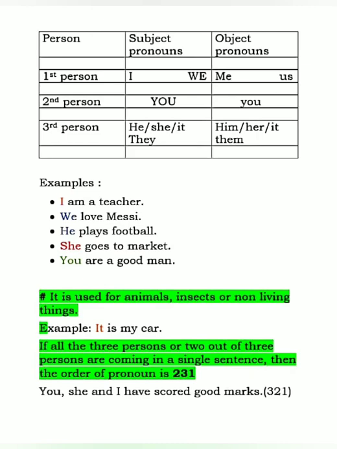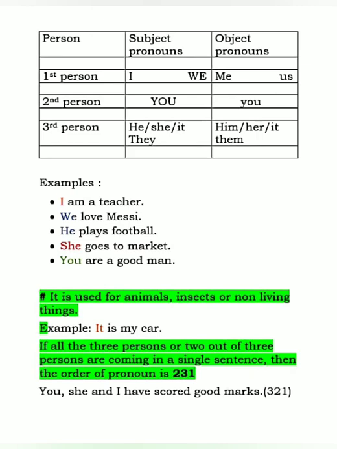In the third person we get he, she, it as singular subject pronouns and they as the plural subject pronoun, and him, her, it as singular object pronouns and then the plural object pronoun. Okay, I hope it is clear.